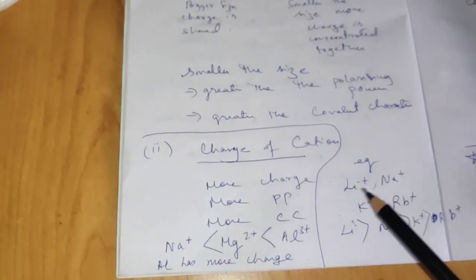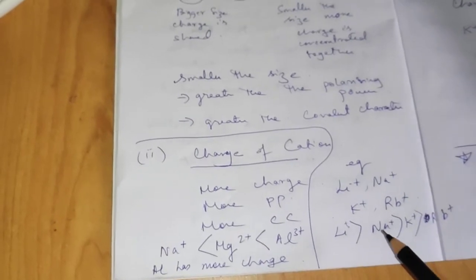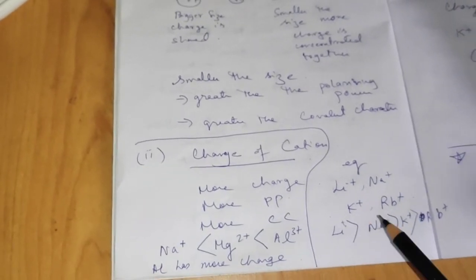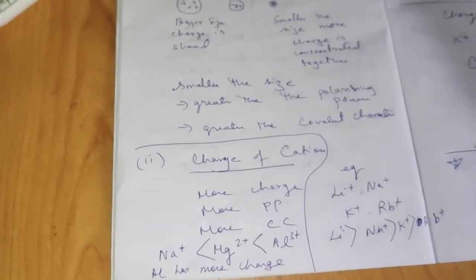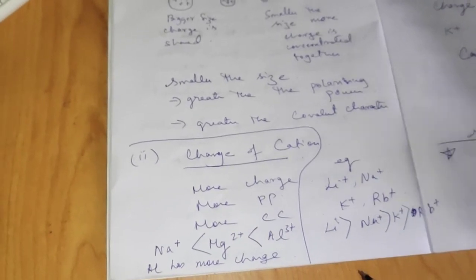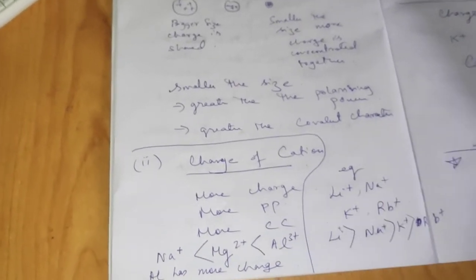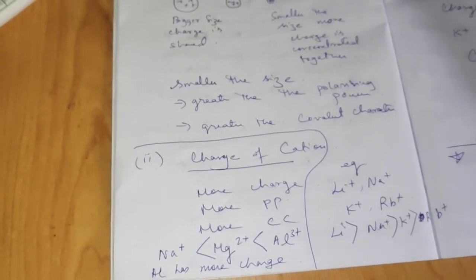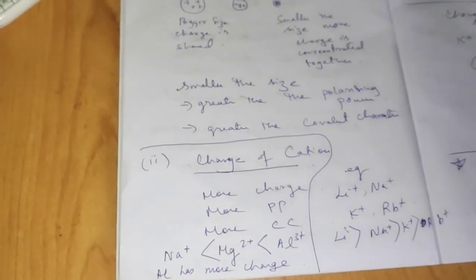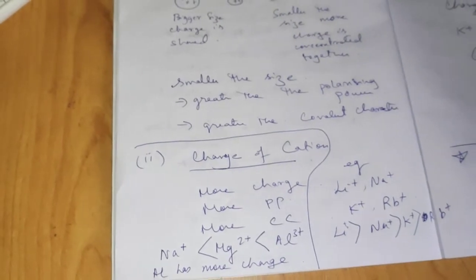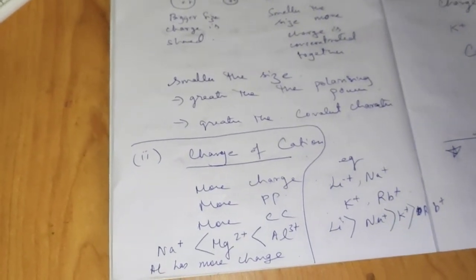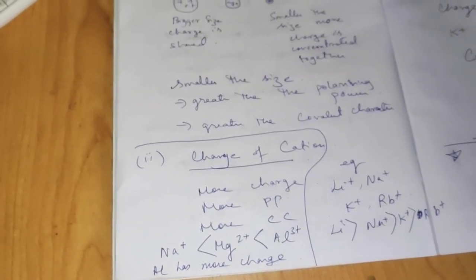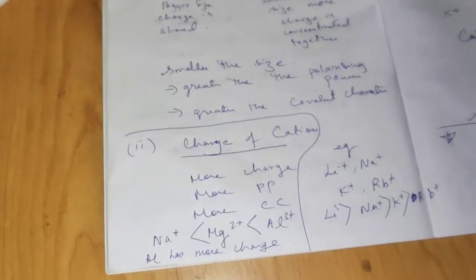Okay, there's another example. For example, you have lithium, sodium, potassium, rubidium. In that case, what should we do? Here all the charges are equal. So when all the charges are equal, it is at this point you need to see which one has got the smallest size, right? Smaller the size, greater would be the polarizing power.